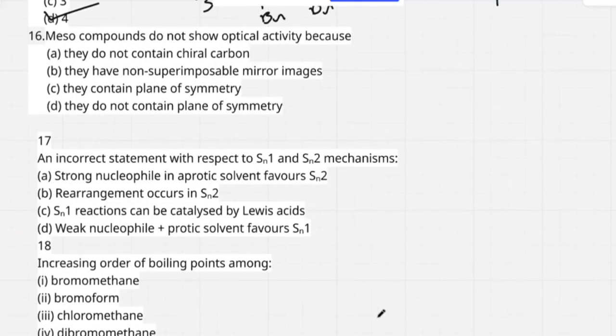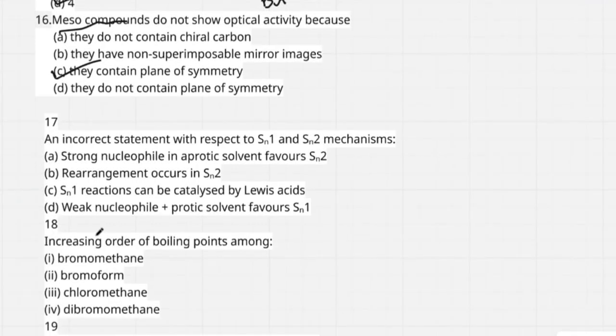Here, the compound does not show optical activity because, as I already explained, a meso compound is optically inactive due to the presence of a plane of symmetry. A meso compound contains asymmetric carbon atoms, but it contains a plane of symmetry, so it is optically inactive. Option C is correct.